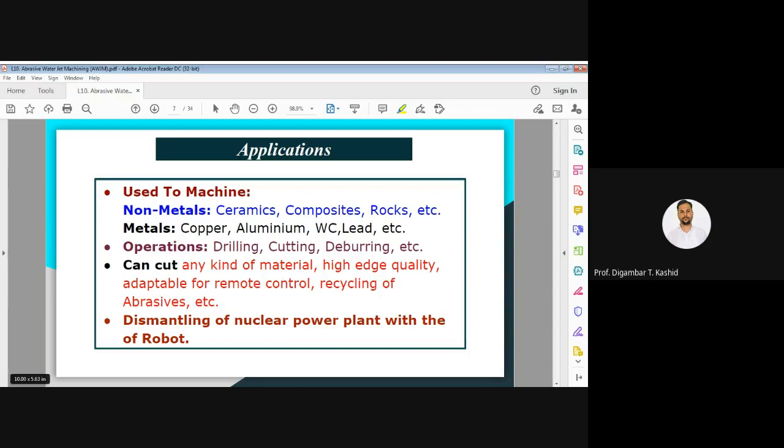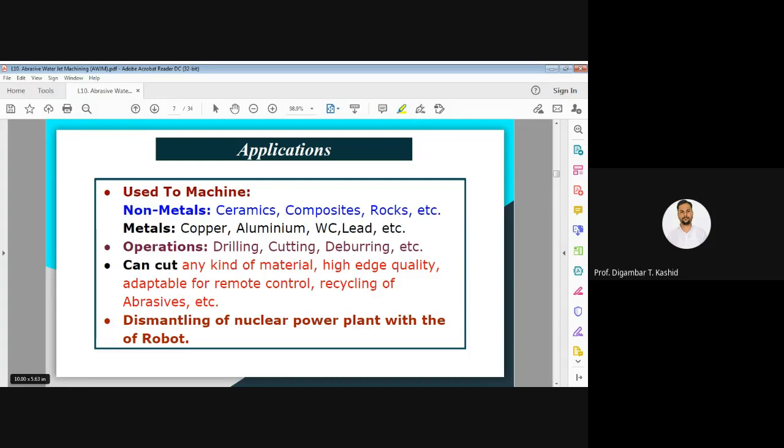Again, recycling of the abrasive is also possible in this process. As I have mentioned, dismantling of nuclear power plants with the help of a robot is an important application of this abrasive water jet cutting machine, because in a nuclear power plant, human beings are not permitted to go there. Why are they not allowed? Because there are radiation effects, so it is harmful to human beings.